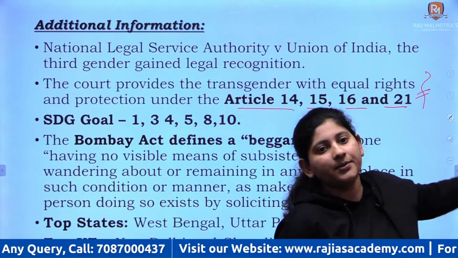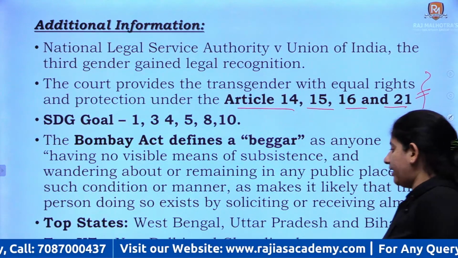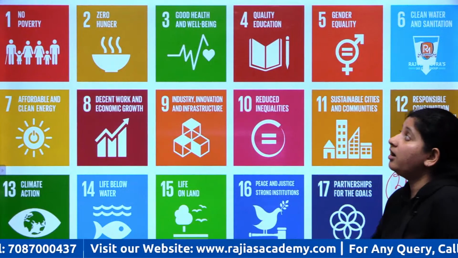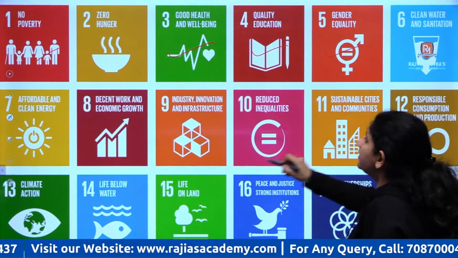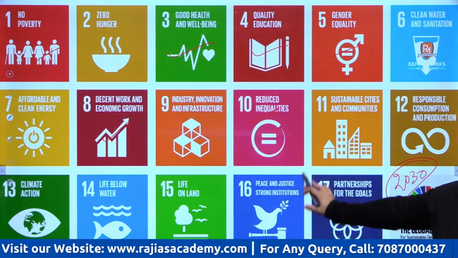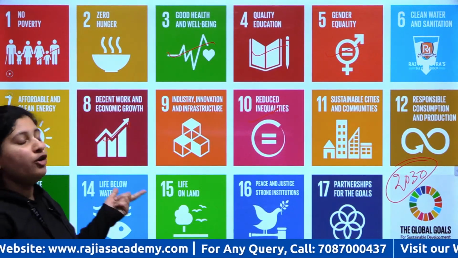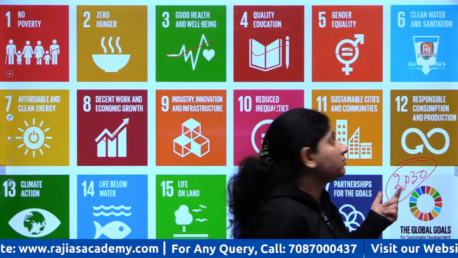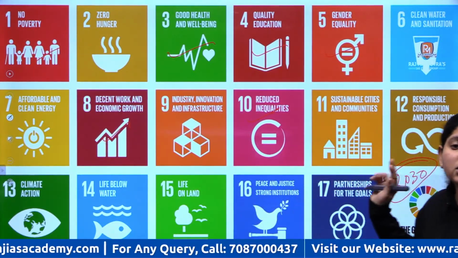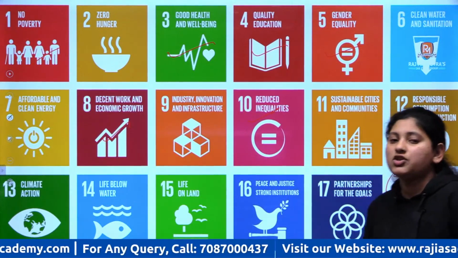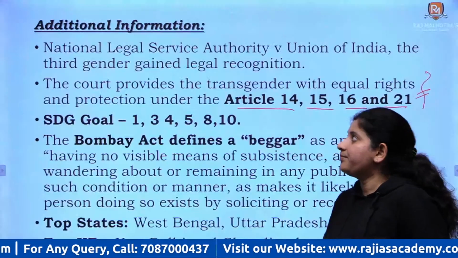The policies are in line with Sustainable Development Goals 1, 3, 4, 5, 8 and 10. Let's see once which goals these are: 1, 3, 4, 5, 8 and 10. What are the goals? First one is no poverty. Third is good health and well-being. Fourth is quality education. Eighth is decent work and economic growth, and 10th is reduced inequalities. So every policy related to transgenders and beggars is in line with these goals, right?